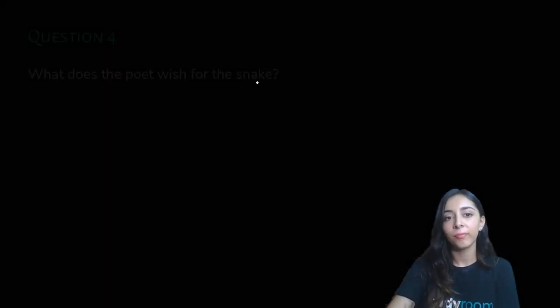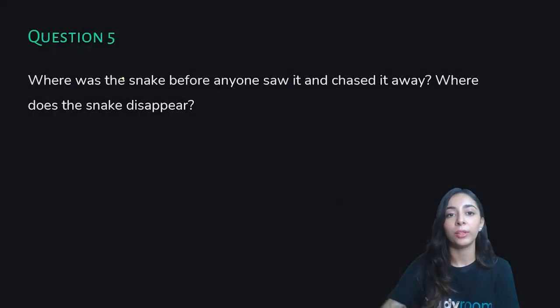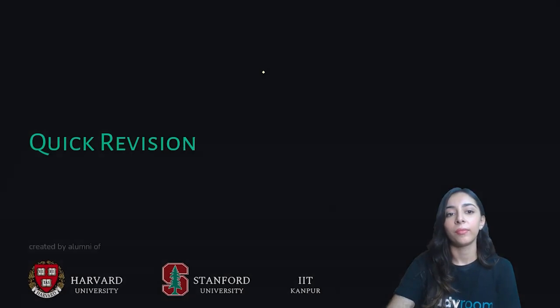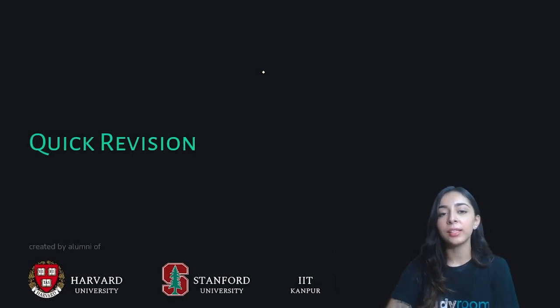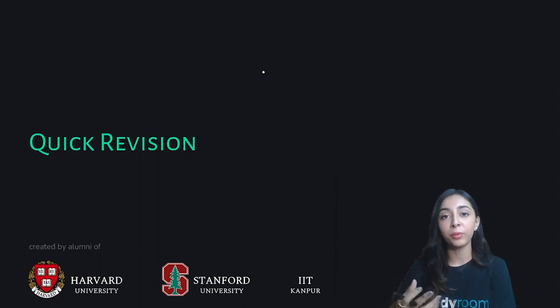Number five, where was the snake before anyone saw it and chased it away? Where does the snake disappear? After this, I think you are quite familiar with what type of questions come, and you will know that it is easy because we have done the poem.